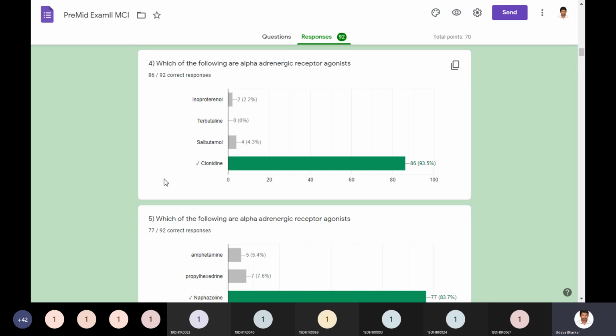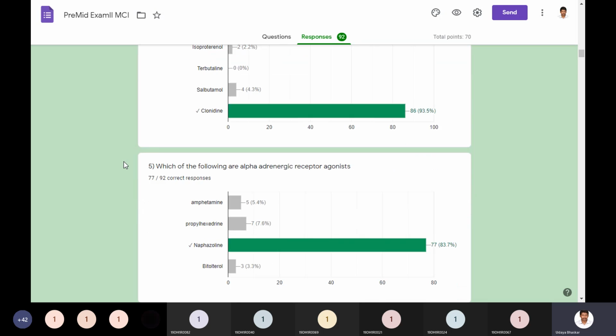Isoproterenol, terbutaline, salbutamol. Okay, go to the classification, we'll get the clarity which agonists are there. Here clonidine is the only alpha adrenergic receptor agonist. What else is there apart from alpha under adrenergic receptors? Beta is there. So go to your classification and check whether they come under alpha agonists or beta agonists.